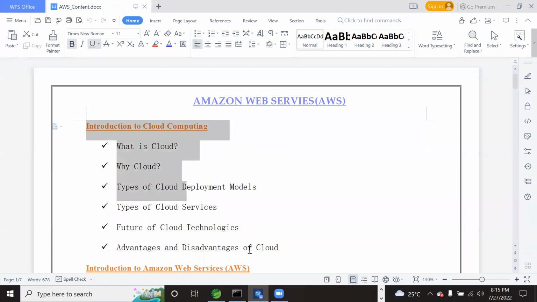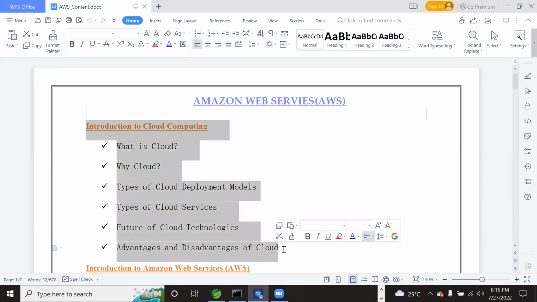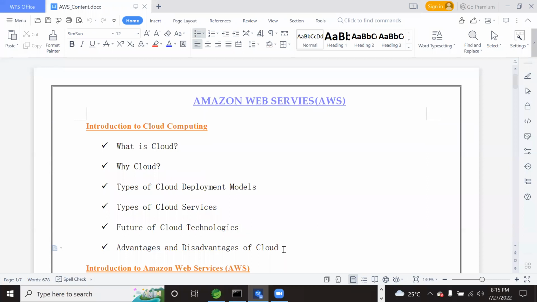So let us start with this introduction to cloud computing. It is a very important section. Understanding cloud computing is very, very important, because we have to know why we are using the cloud. What is the meaning of cloud first? Why are companies moving towards using the cloud, no matter whatever company it is?